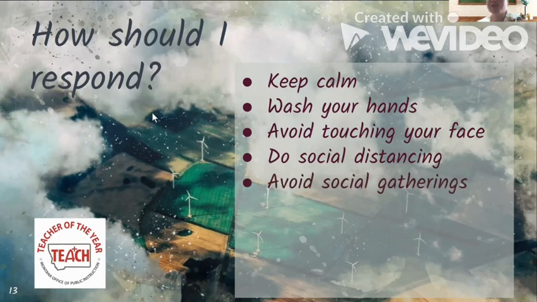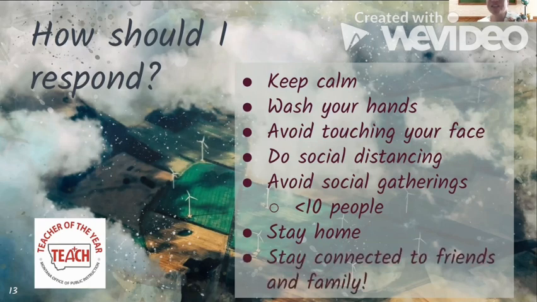We also need to avoid large social gatherings where lots of people are around each other and breathing on each other, because the disease could spread. So we try to stay just less than 10 people in most cases where we have a large spread. And we also need to stay home as much as possible to avoid getting infected. But make sure that you stay connected to your friends and family and to your teacher.